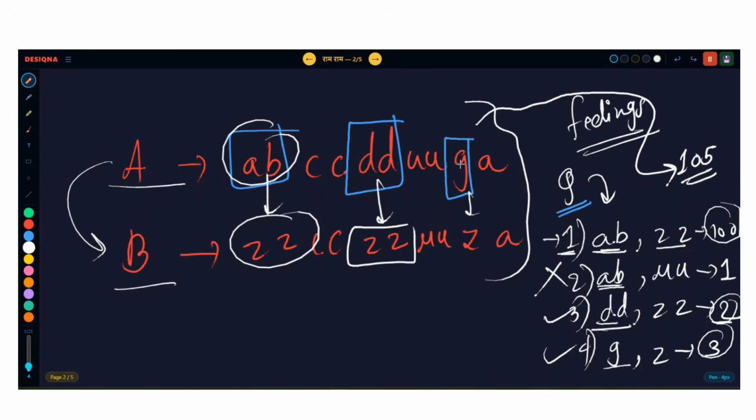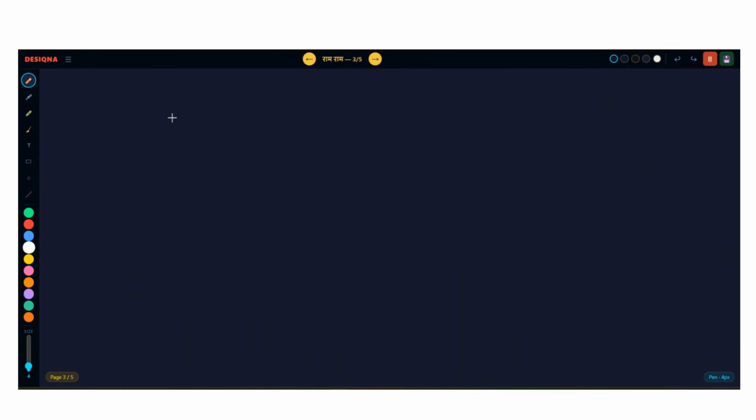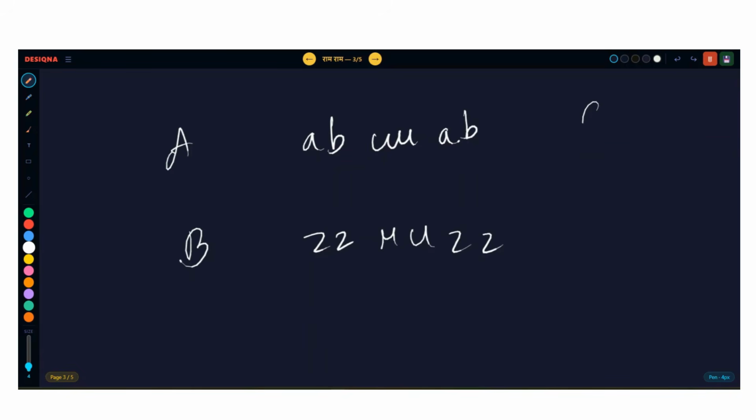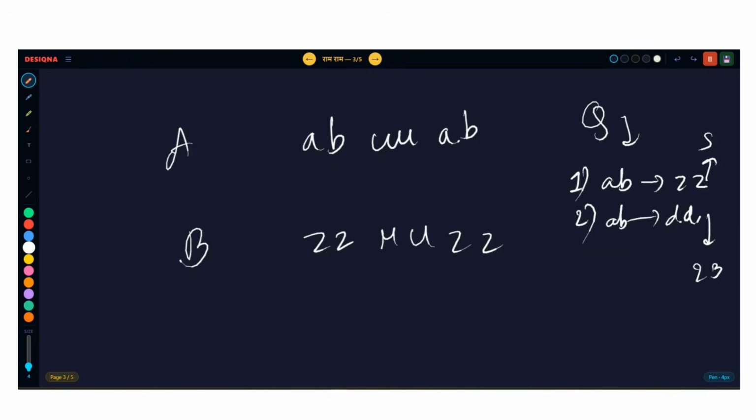Good. So string A can be converted to string B. But guys, there is one more caveat in the question. You can use a single query multiple times. In case you don't know, let me show you. Let's say these are the queries: 5 rupees, 23 rupees. Query number 1, query number 2.